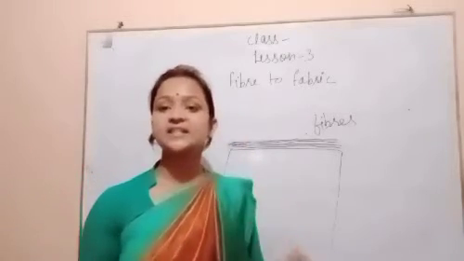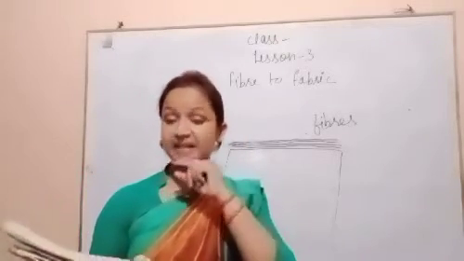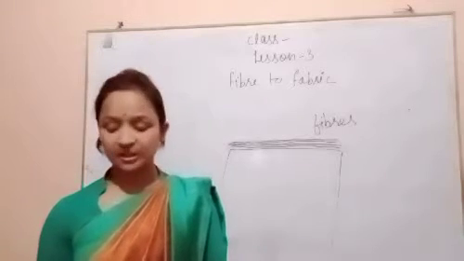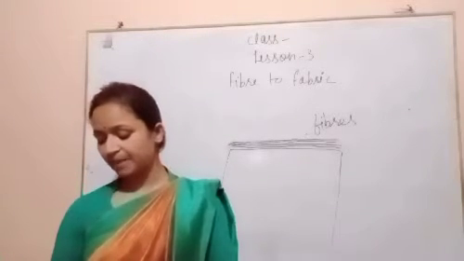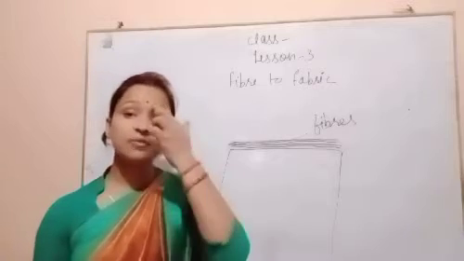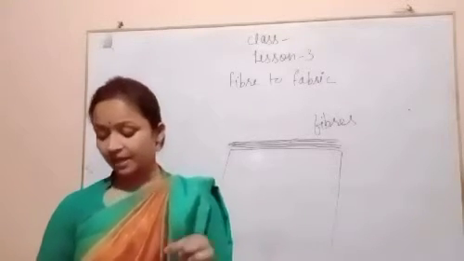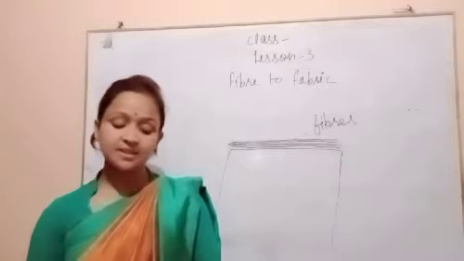Now the question arises here, what is a fiber? Fiber is a long, narrow, thin tube-like structure found in plants and animals. So we can say that fabrics are made from the yarn, and yarn is made from the fibers.